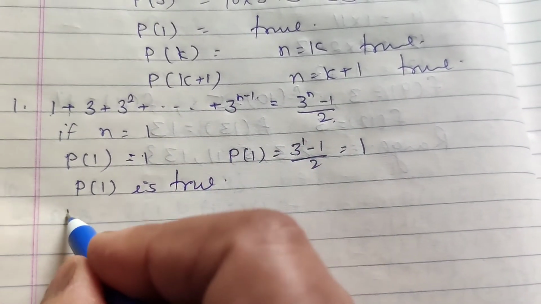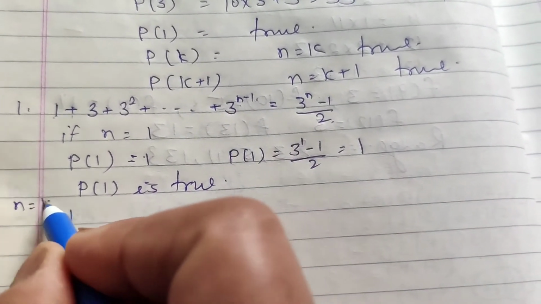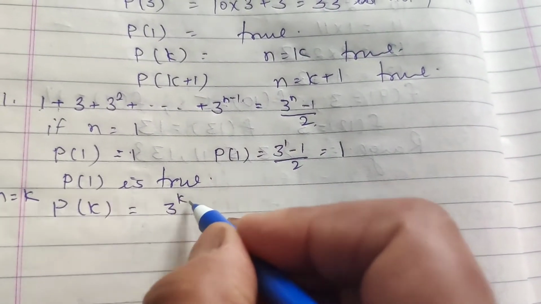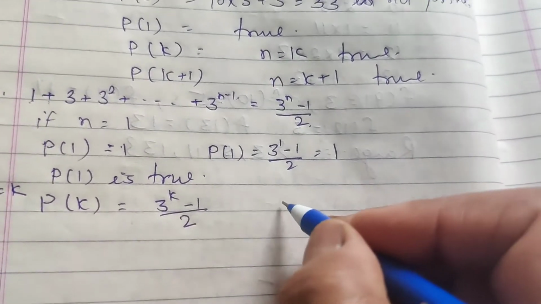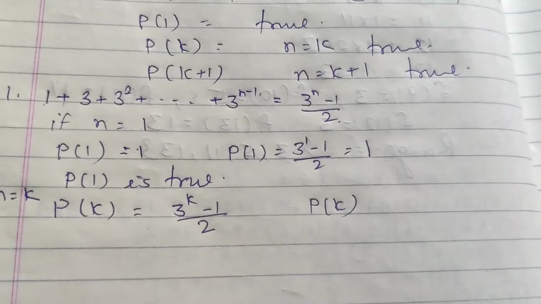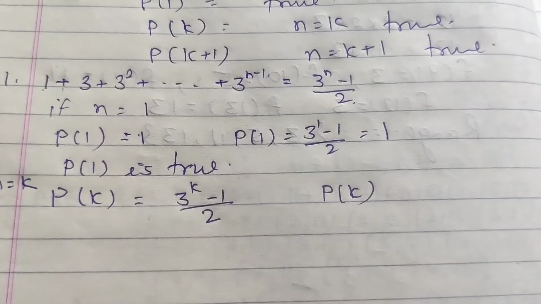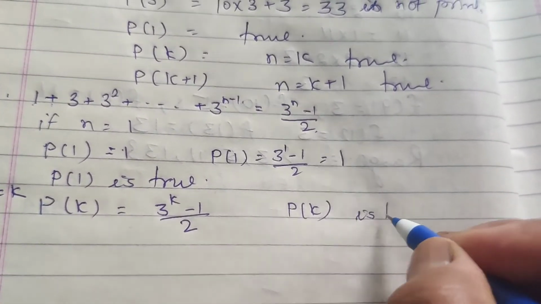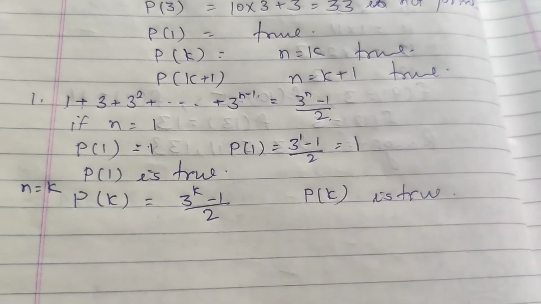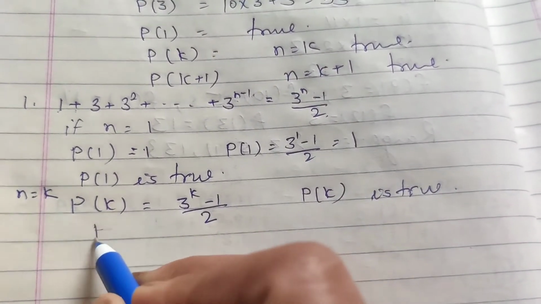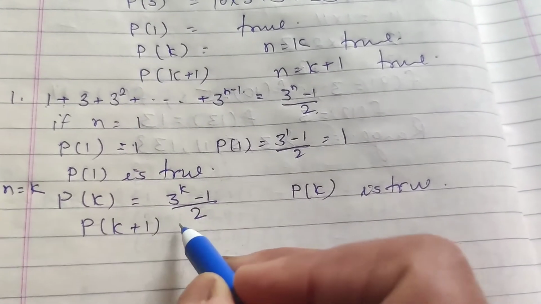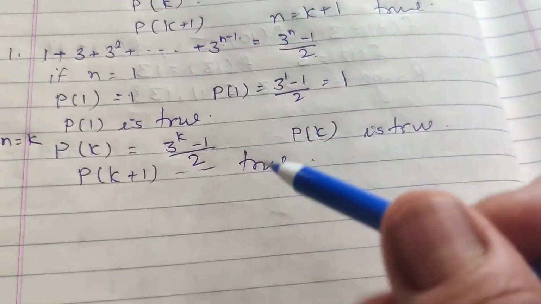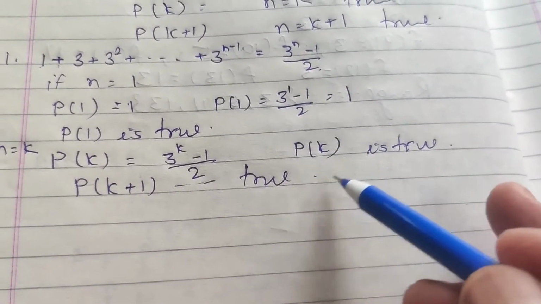Now the Pk, if we put n equal to k, then Pk, it means for k terms, this will also equal 3 raised to power k minus 1 by 2. Pk is true. Okay. We just have to put the k. P1 true and Pk true. Now we have to prove that Pk plus 1 is also true. If it is true, then the whole series is true for all the values of natural numbers.